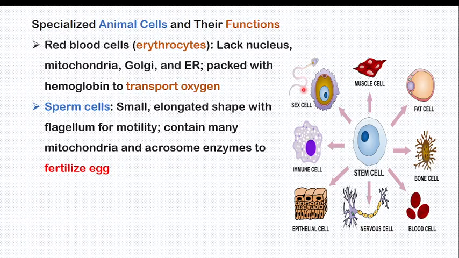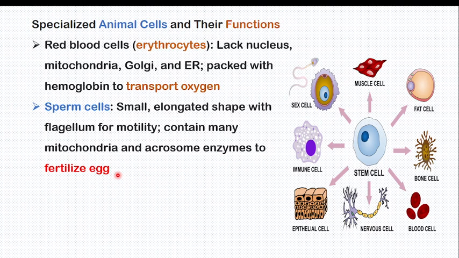Now the sperm cell, which is this one, is small and elongated in shape, okay? They are not oval, they are small and elongated. They have what we call a flagellum. This tail-like structure is called the flagellum, which helps motility, specifically movement. So the flagellum helps them in cell movement. Now they contain many mitochondria and an acrosome. Remember, I told you the acrosome contains lysosome with digestive enzymes to fertilize an egg.